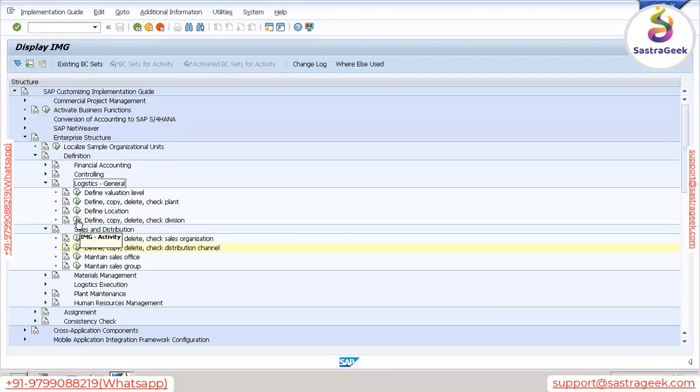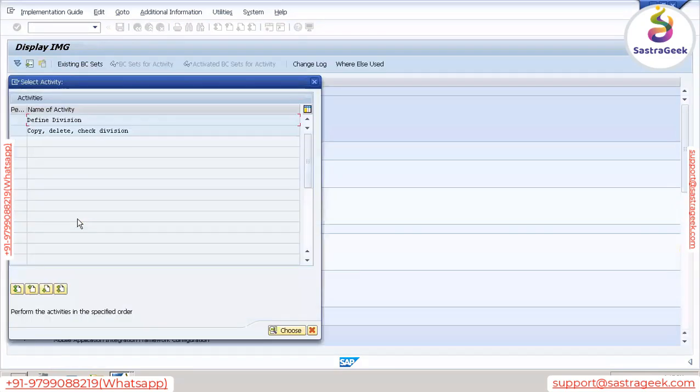Now what is division? Now we need to define division. Can anyone tell me what is division? So division is nothing but the product line. Product line means what? Let's say you are a manufacturer of 2 wheelers.